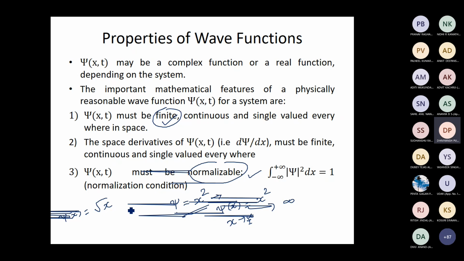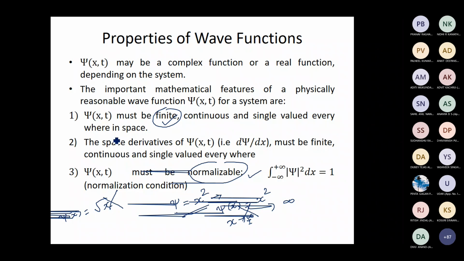No, sir, again it is not finite. As x tends to plus or minus infinity, this wave function will go to infinity, even if there is a square root. And it is continuous, but it is not single valued. The square root function is not a single valued function. So this is not a physically acceptable wave function.